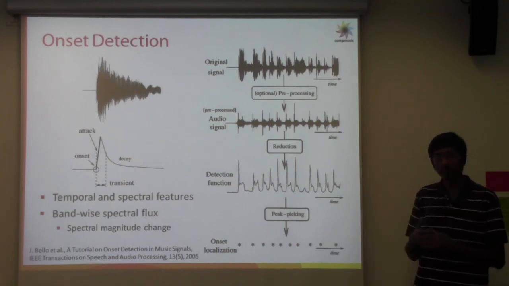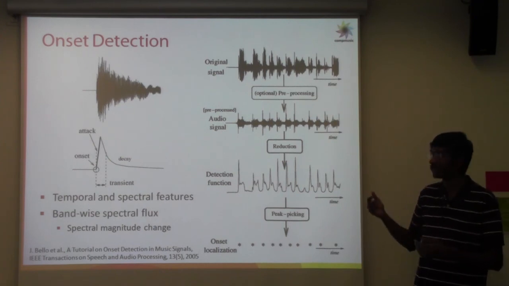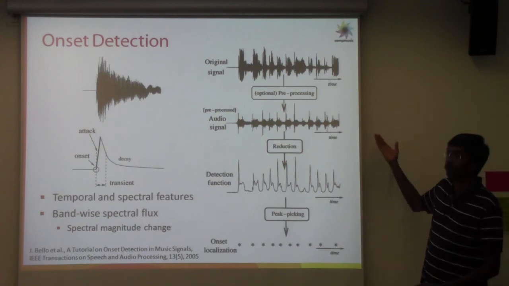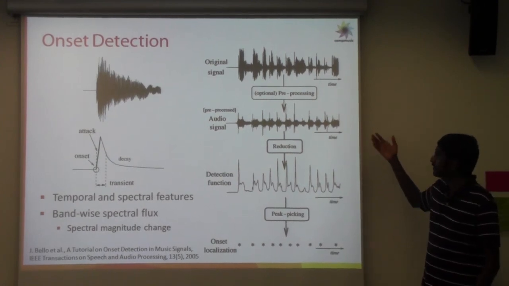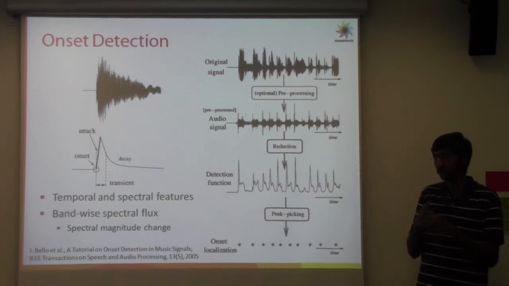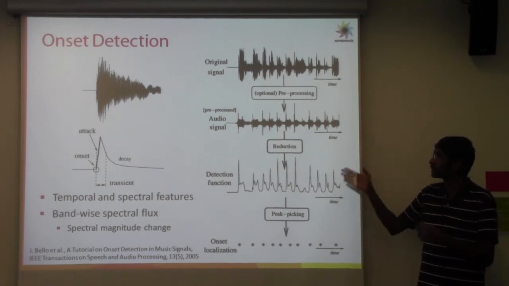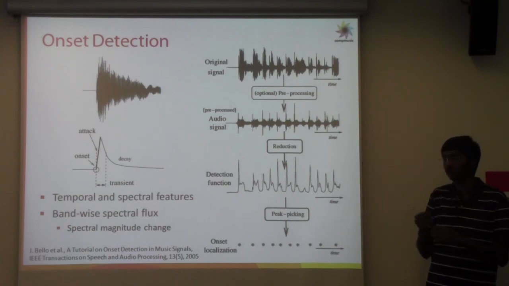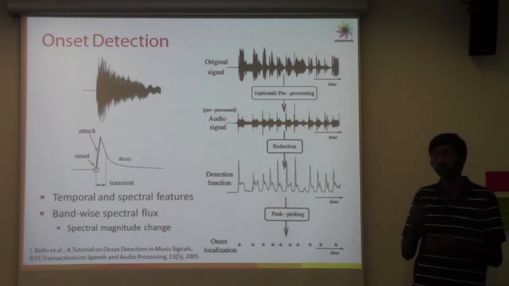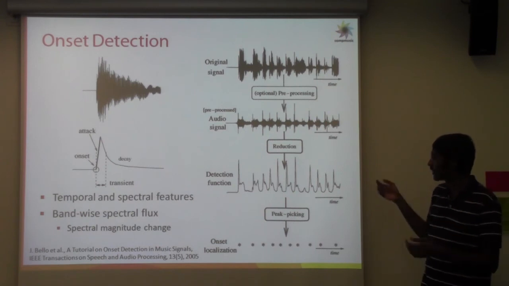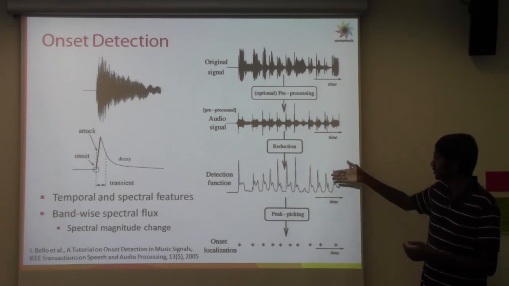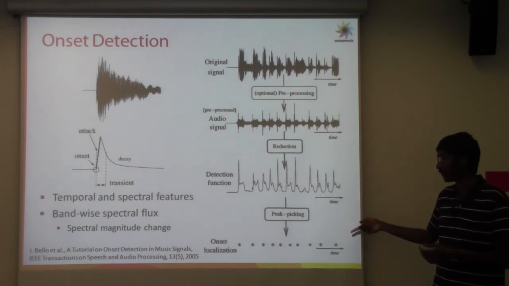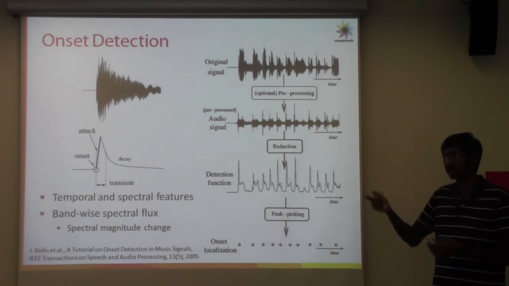A typical approach in MIR to do onset detection is this, wherein we start with the original signal and then have a pre-processing step, which is optional, from which we do a reduction into an onset detection function. It is computed at a much lower rate than the audio signal, typically one sample per audio frame. Then we use this detection function and do peak picking to say where the onsets occur.